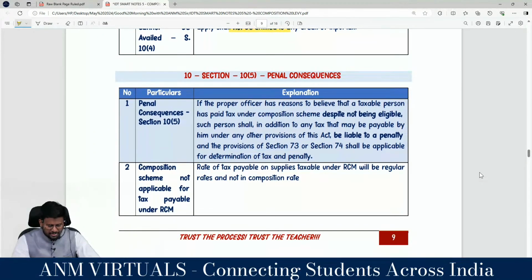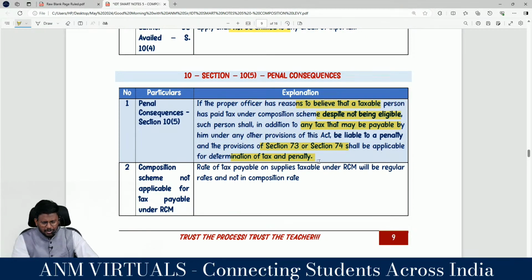I'm coming to the last one, section 10 subsection 5. What are the consequences? Sir, even after you are ineligible to travel through the composition levy, and still if you are traveling through the composition levy, if the proper officer has reason to believe that the taxable person has paid tax under the composition levy despite not being eligible, such person shall, in addition to any tax that may be payable by him under any provisions of this act, be liable to a penalty, and the provisions of 73 and 74 shall be applicable for determination of tax.